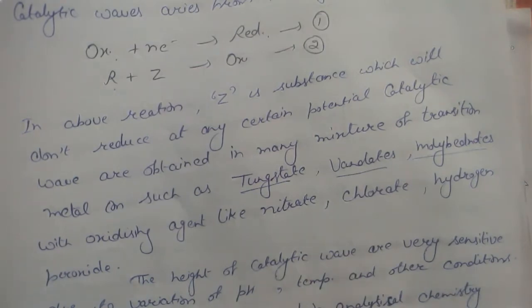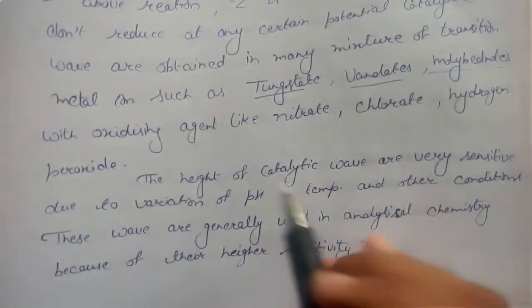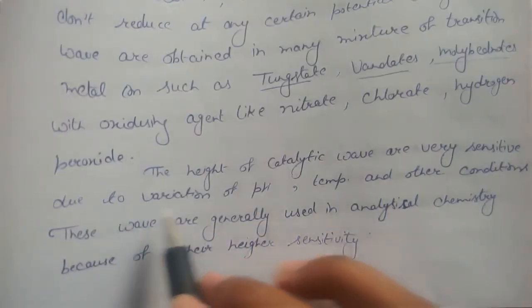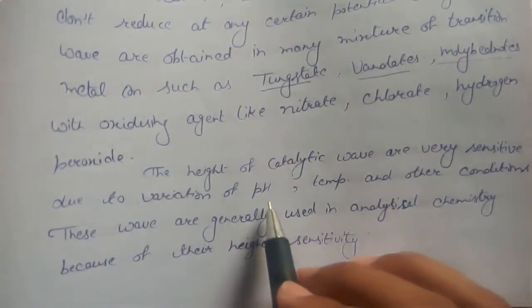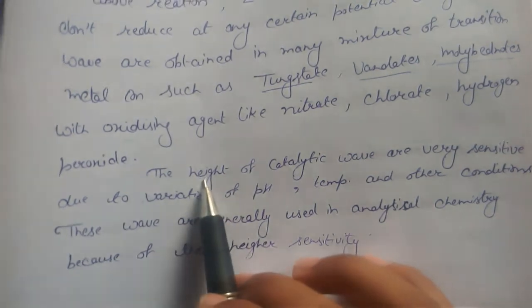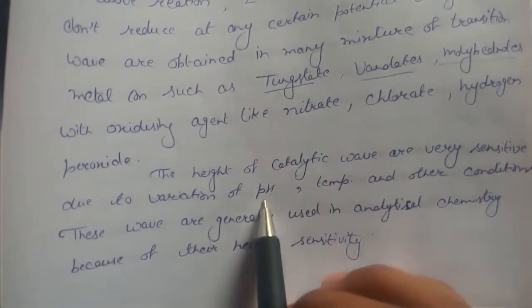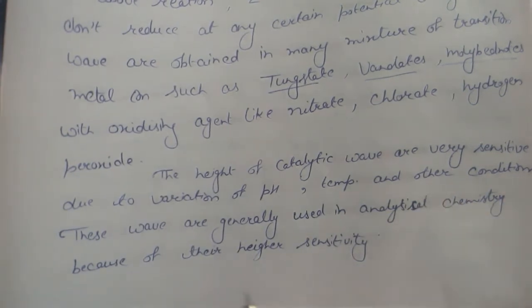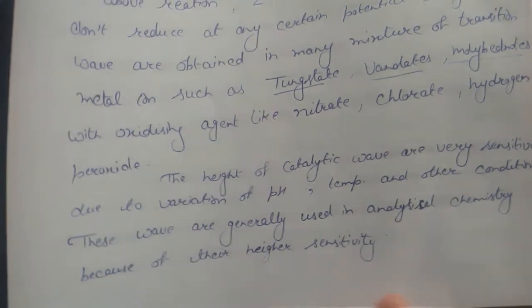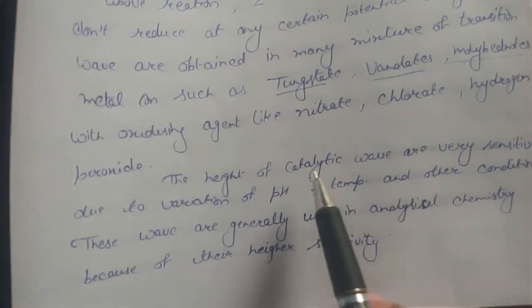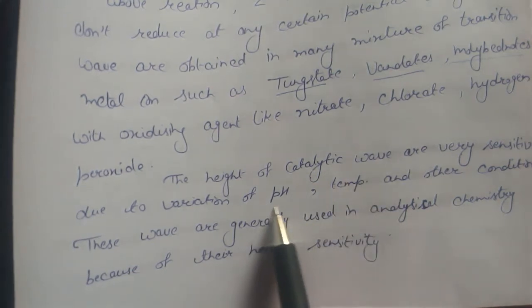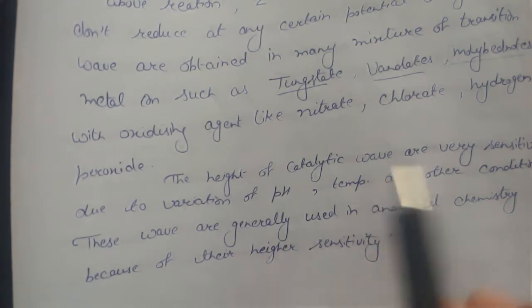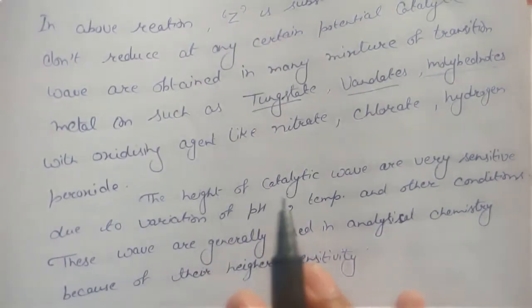Is that clear guys? After that, the height of the catalytic wave is very sensitive to variation of pH. So it means the height will be affected by the pH range, meaning acidic and basic nature, temperature and other conditions. So we can clearly say that the catalytic wave is affected by acidic and basic nature, temperature and other conditions like pressure and environmental conditions.